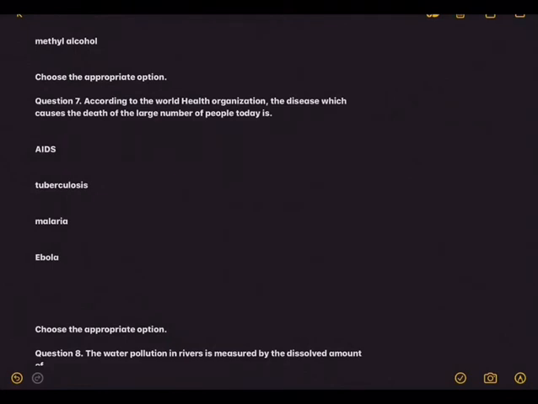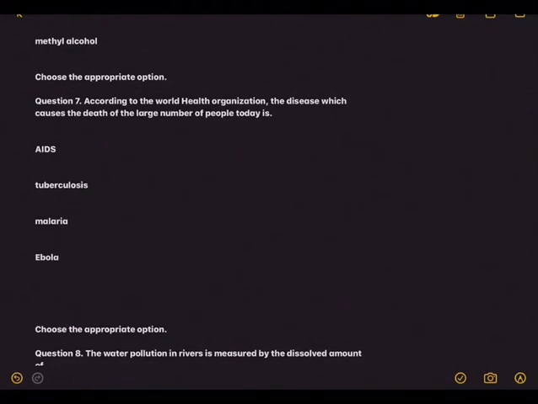That is the question. According to the World Health Organization, the disease which causes the death of large number of people today, is it because of AIDS? Is it because of TB, tuberculosis? Is it because of malaria? Is it because of Ebola?